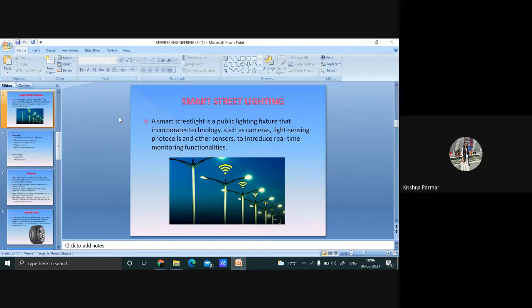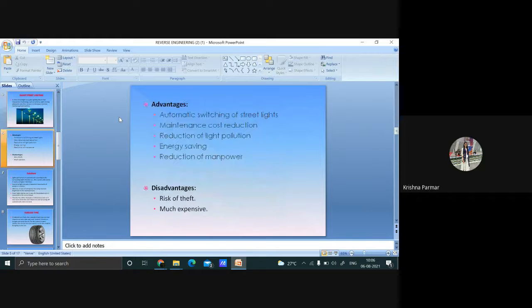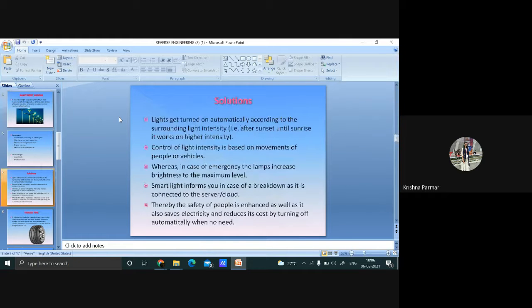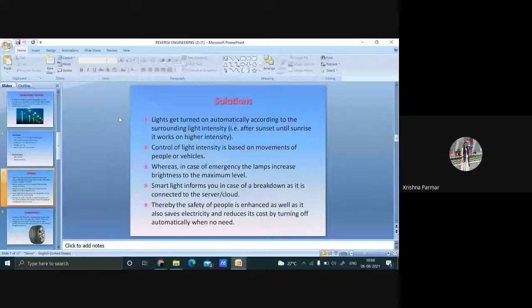Okay. Which sensors are used here? Smart solar lighting, light sensing photocells. Okay, fine. That's it for your Viva, Ria.